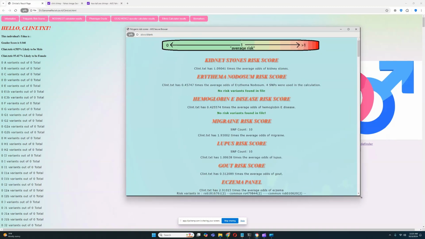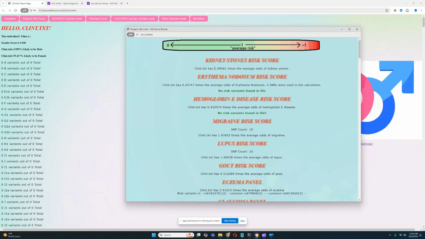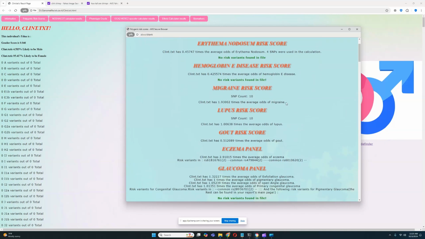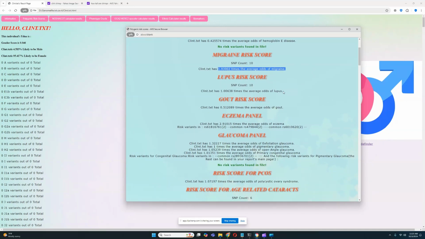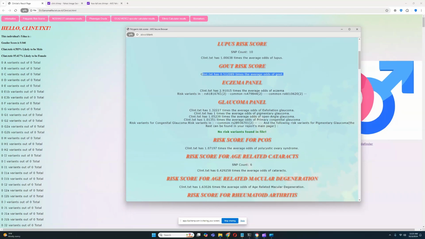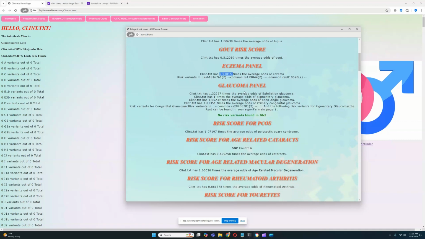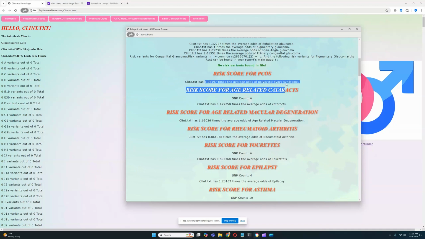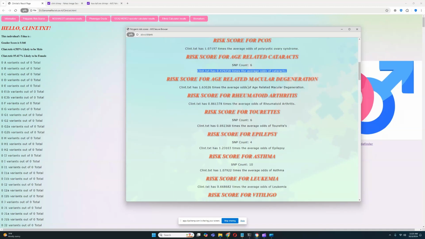Let's see what genetic predispositions he has. So it looks like he has average odds of kidney stones, very low odds of erythema nodosum. No risk variance for that. No risk variance for hemoglobin E disease. Very low odds for this as well. Really good stuff. High odds for migraine. Medium average odds for lupus. Very low odds for gout. Very high odds for eczema. We're gonna skip glaucoma. There's nothing interesting here. Average odds for polycystic ovary syndrome. Very low odds for cataracts. High odds for age-related macular degeneration. Low odds for rheumatoid arthritis.